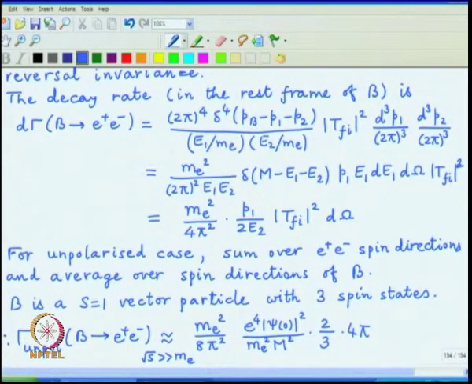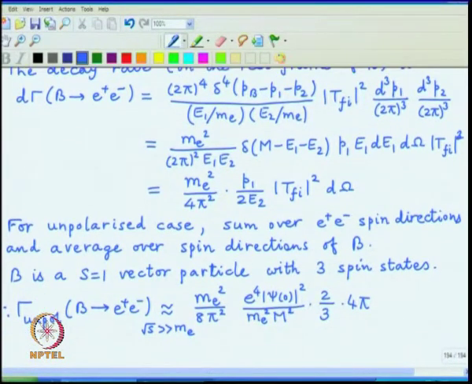It is a isotropic distribution, and now everything can be plugged in to write it in terms of the fine structure constant, (16 pi alpha square by 3) and then mod psi 0 square divided by m square. So, this is the result for the total decay width.